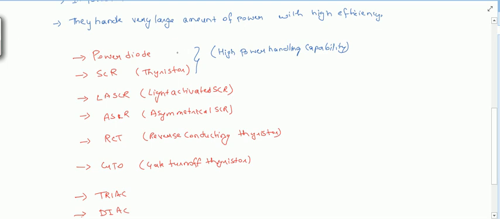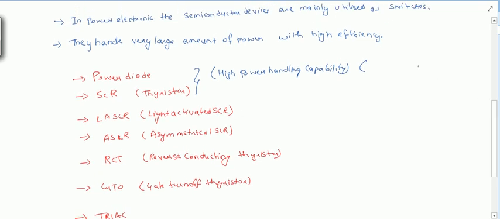Since these devices are available for high power handling, their switching speed must be slow. Nothing is ideal, so we can get either higher power handling capability or faster switching speed.